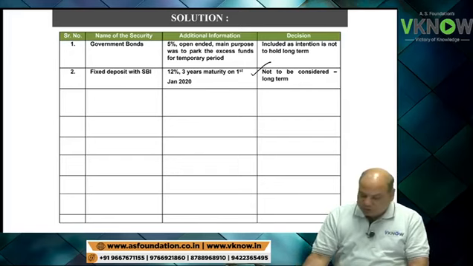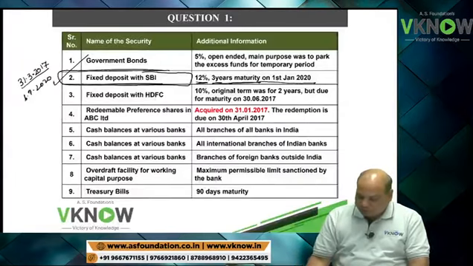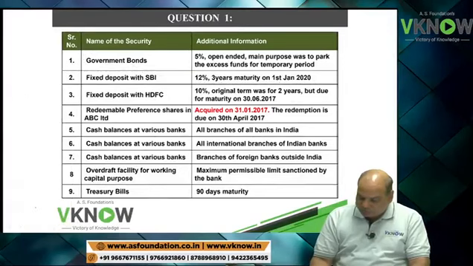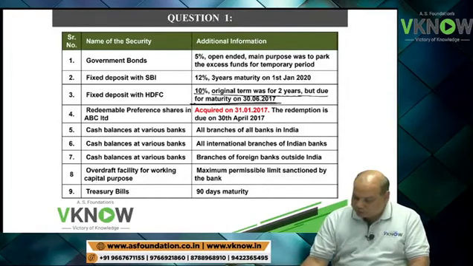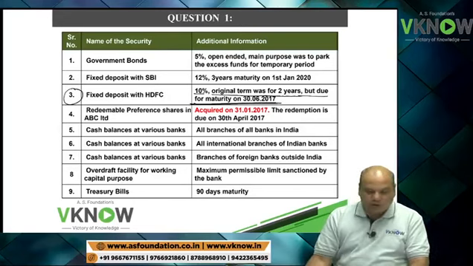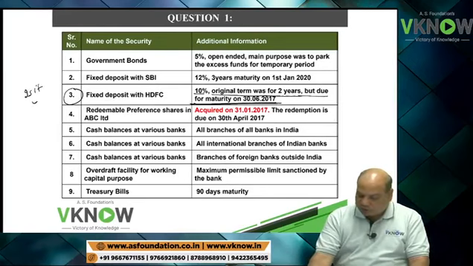Now this question number 3 is tricky. On the screen, question number 3, 10% interest rate, original term was 2 years, but the due for maturity is 30th June 2017. So my question is whether this third one is cash equivalent?